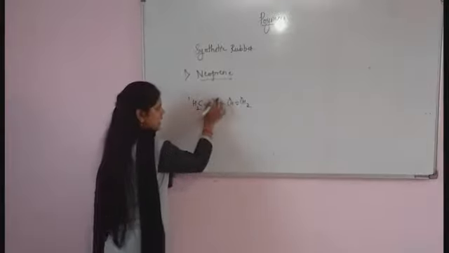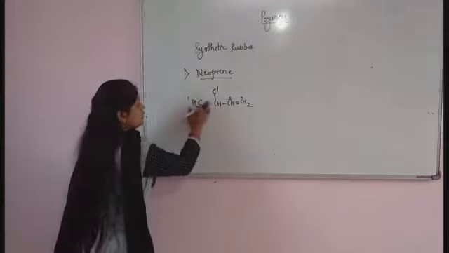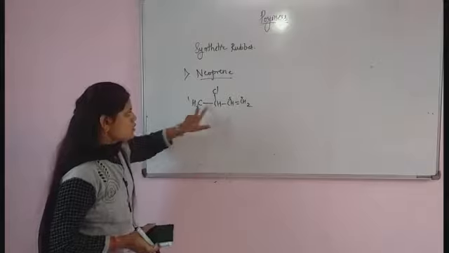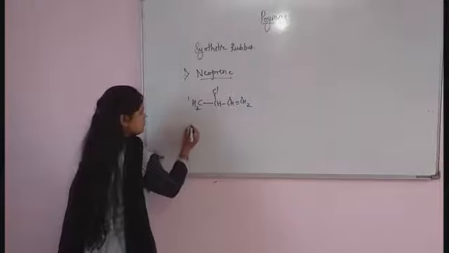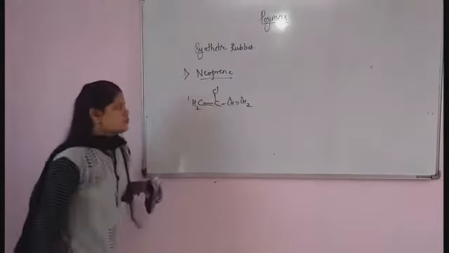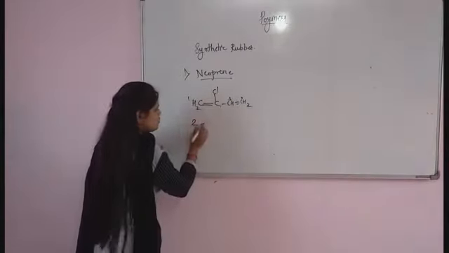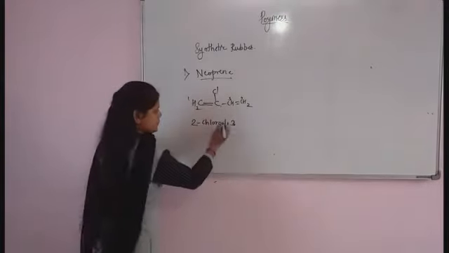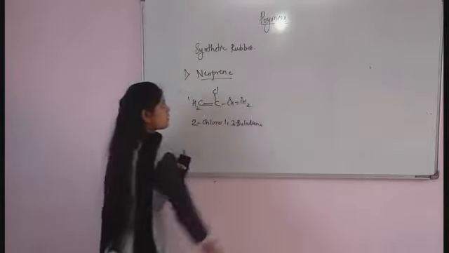Now at the second carbon atom we have chloro. At the second position we have a chlorine group. So this is 2-chloro-1,3-butadiene.